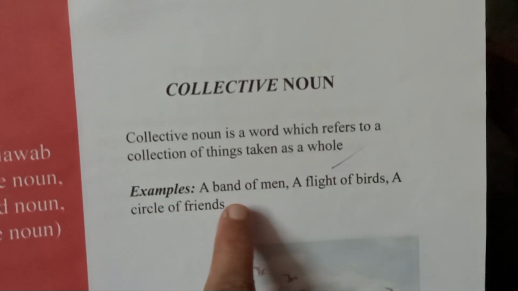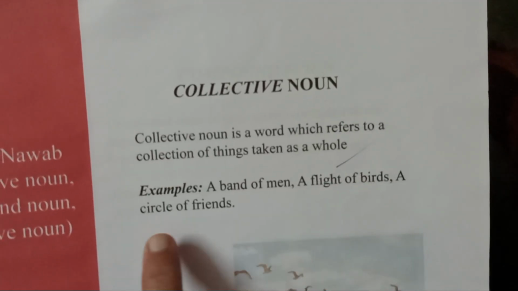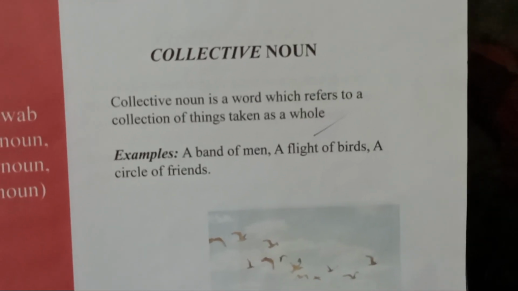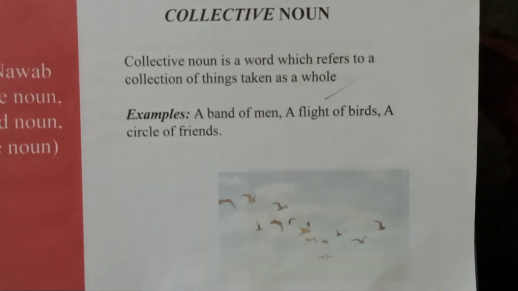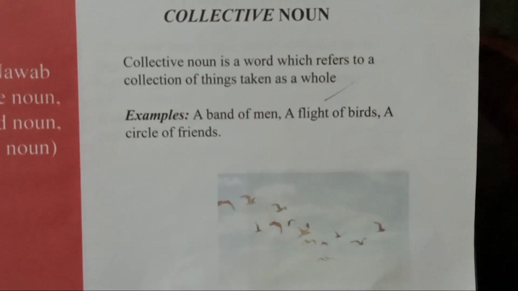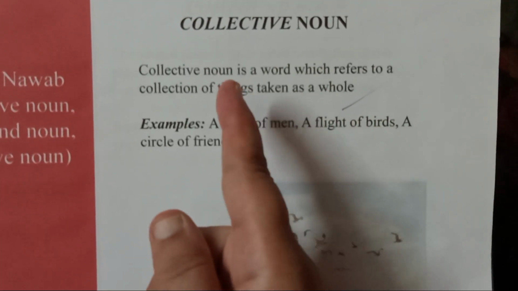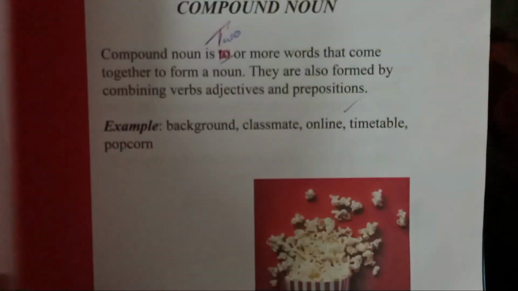For example, a band of men, a flight of birds, a circle of friends. So you can see in this picture there is a flight of birds. When we take anything in group form, it is called a collective noun.